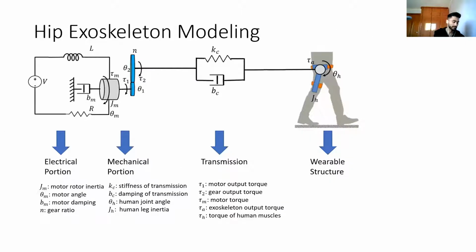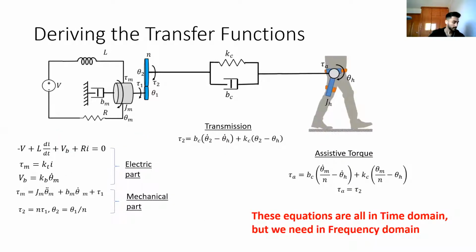And so, to represent an actuation system in real life, we must model it. And so this hip exoskeleton modeling is composed of an electrical part, a mechanical part, a transmission, and a wearable structure. And here are the parameters we're going to use to derive the equations for backdrivability and bandwidth. And so we start with the equations for the electrical part, which come from Ohm's law and the back EMF relations. And we have the mechanical part, which comes from the sum of the torques. We have the transmission, which contains the movement equation with damping and stiffness coefficients. We have the wearable structure, which contains the equation in relation to human thigh movement and assisted torques.